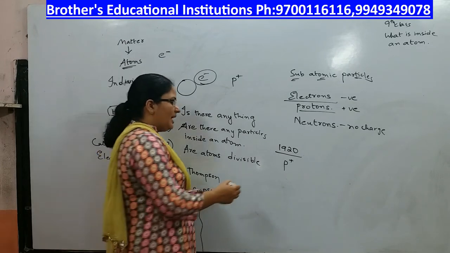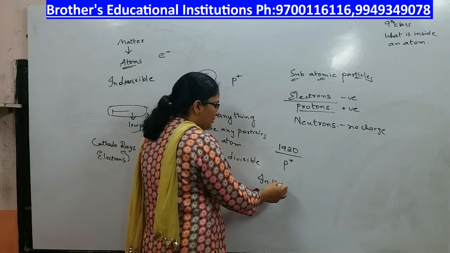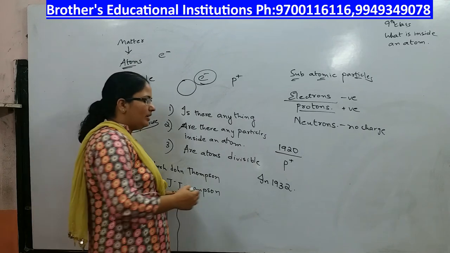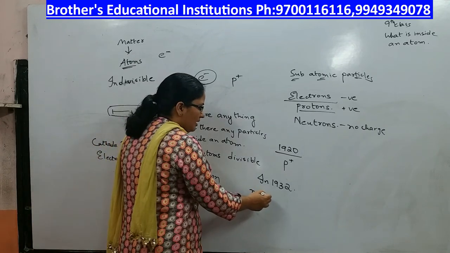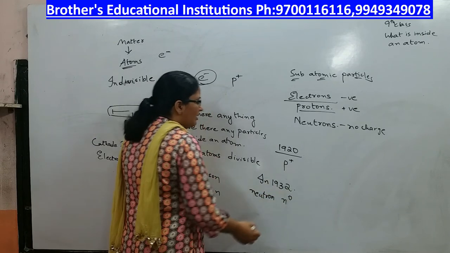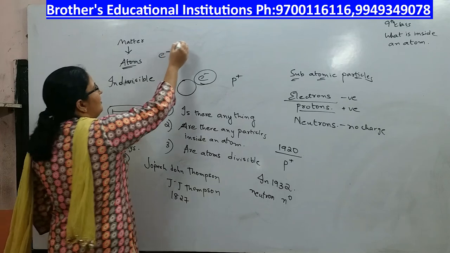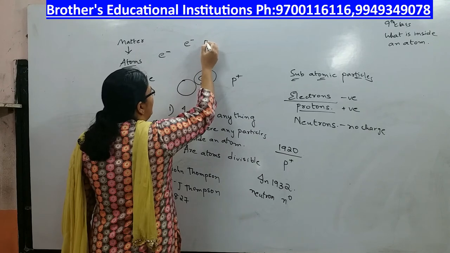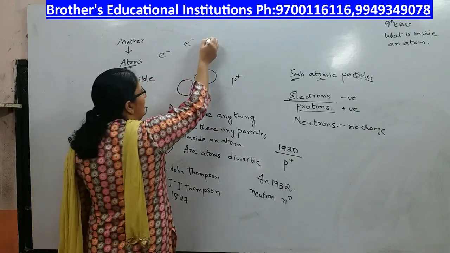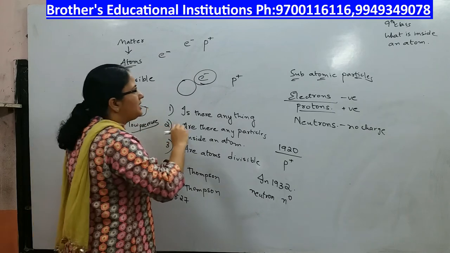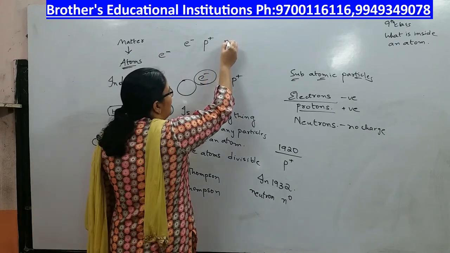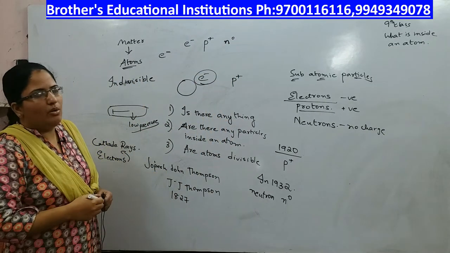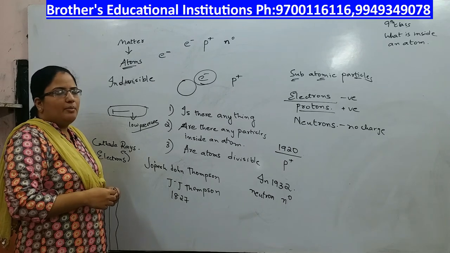And later in 1932, James Chadwick discovered yet another type of particle called the neutron. Electrons are denoted with the letter e with a minus sign in the superscript. Protons are represented with p with a plus in the superscript. Neutrons are denoted with the letter n with 0 in the superscript.